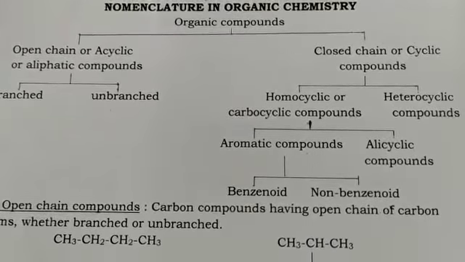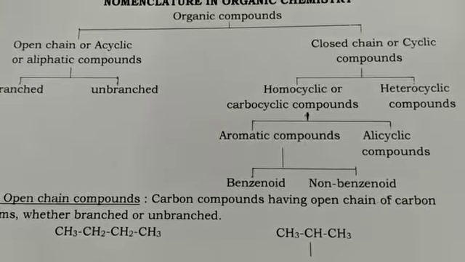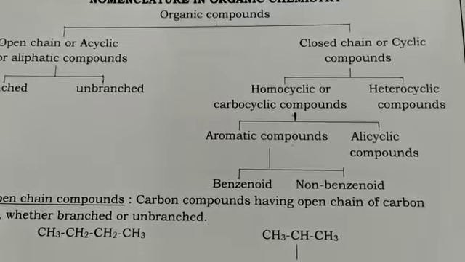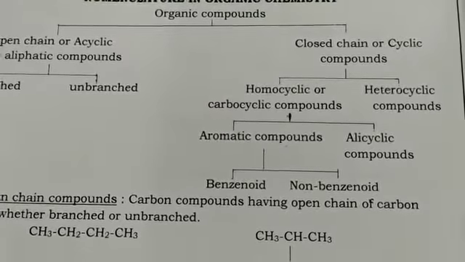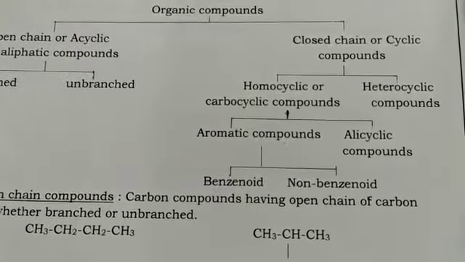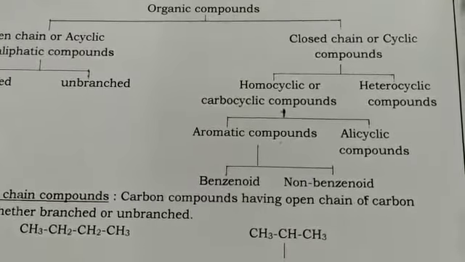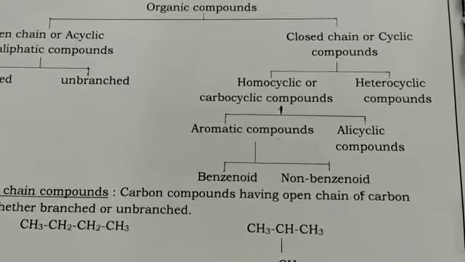Open chain compounds can be classified into two types. One is linear, that means unbranched. Another one is branched. The cyclic compounds can be classified into two types. One is homocyclic. It is also called carbocyclic. Another one is heterocyclic. Carbocyclic compounds can be classified into two types. One is aromatic compounds and the other is alicyclic compounds.